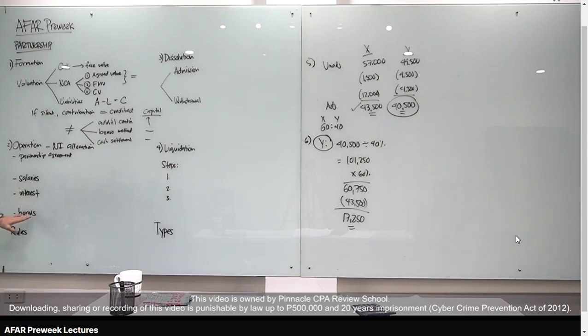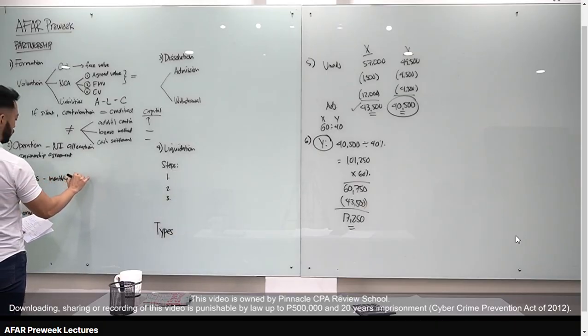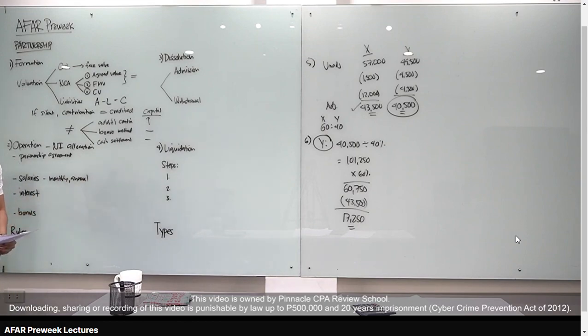Salaries, interest, and bonus. Now, ito yung mga titignan nyo lagi. For salaries, check mo muna sa problem kung monthly or annual. Okay? And i-check mo kung kailan nag-start yung partnership. Okay? Yun yung common trick dyan. For example, nag-start March 1. Siyempre, 10 months lang yan pag monthly and annual. Okay? Pag annual, po-rate mo, 10/12. So, ingat sa date kung kailan nag-start yung partnership.